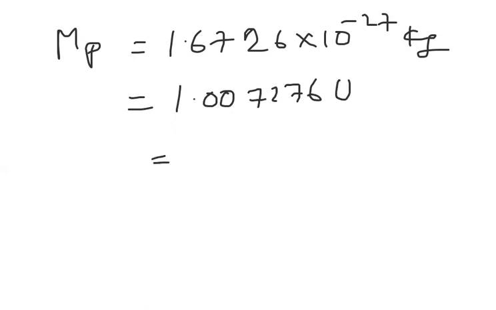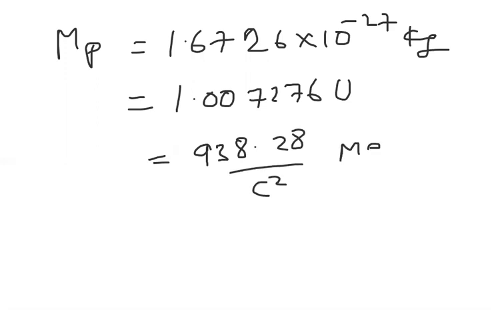In terms of energy, that means in MeV, we write 938.28/c² MeV. So this is the mass of the proton.